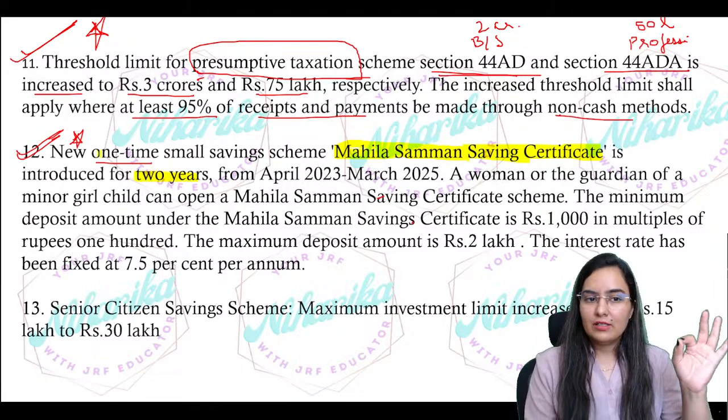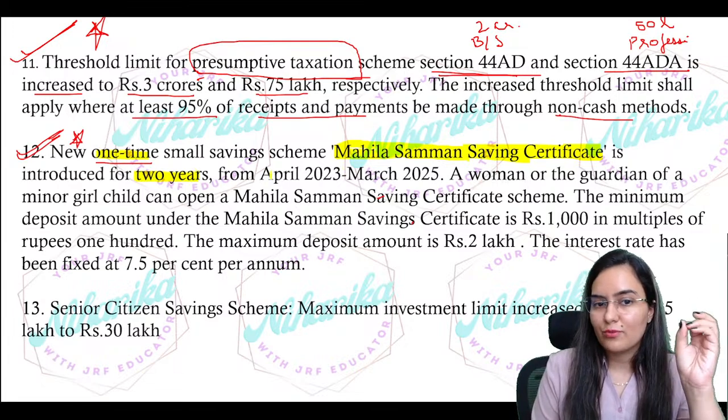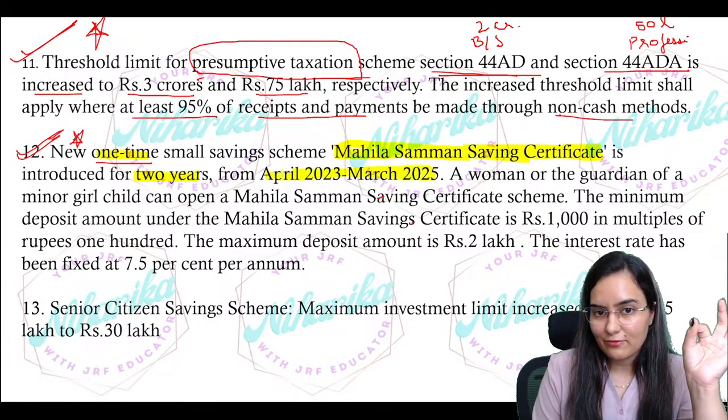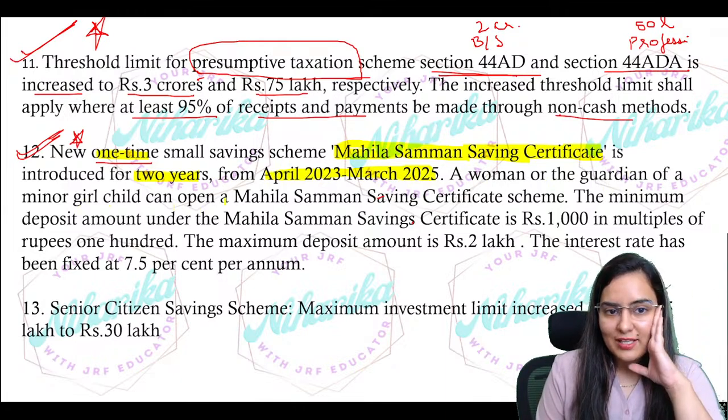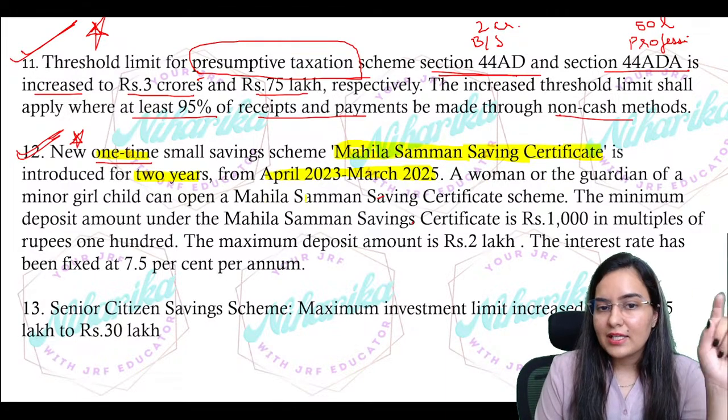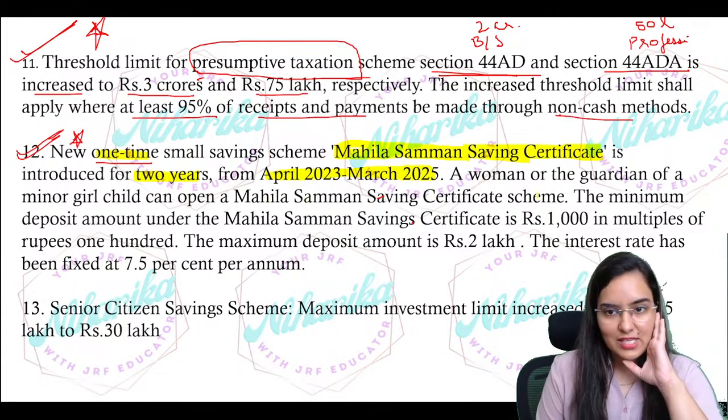This is only a one-time scheme. This is only for 2 years, from 2023 to 2025. That means a woman or a guardian of a minor child can open a Mahila Samman Savings Certificate Scheme.